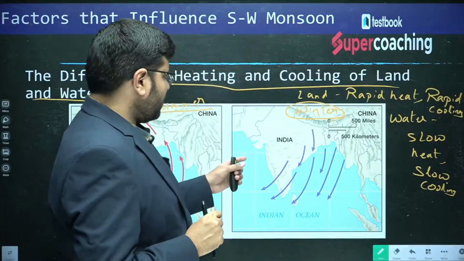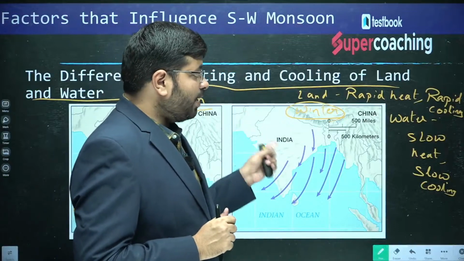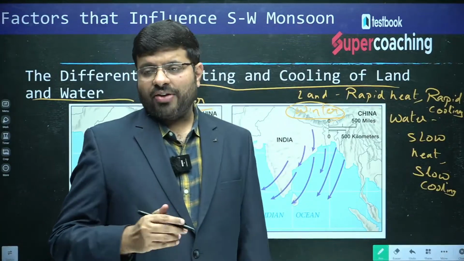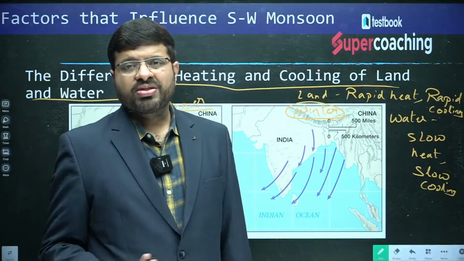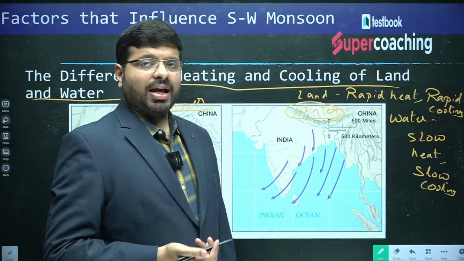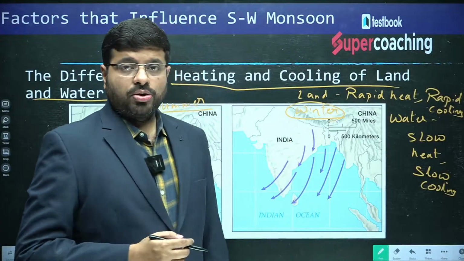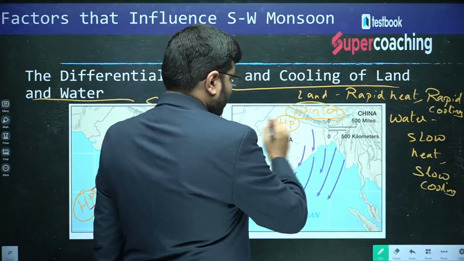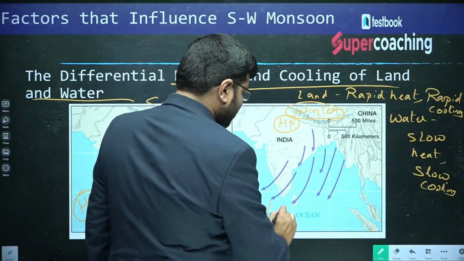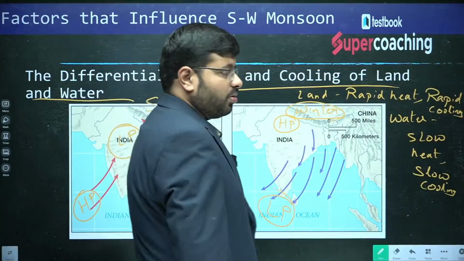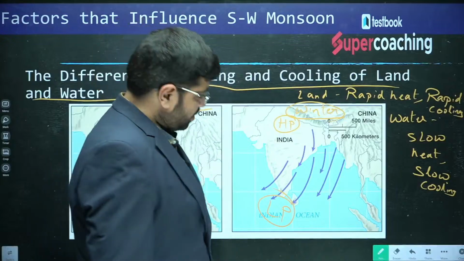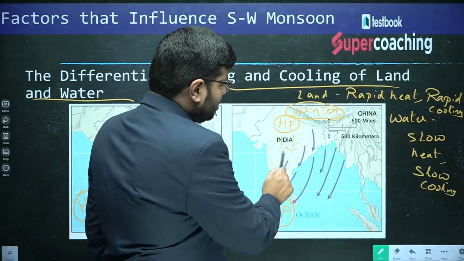Similarly, you will see that land rapidly cools down as well. So, in the months of winter, that is after around September, as the heat cools down, you will see that land rapidly cools down. Because of the land rapidly cooling down, this is a high pressure area, and relatively when compared with that, the ocean becomes a low pressure area. So, winds move from high pressure to low pressure area. As they move, you will find that the northeast monsoon is moving.